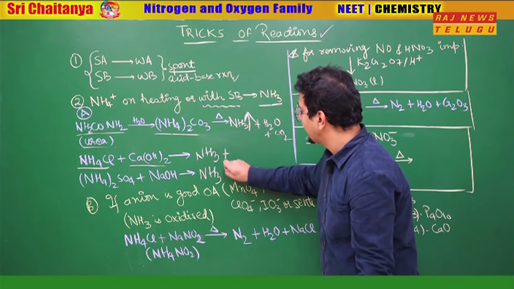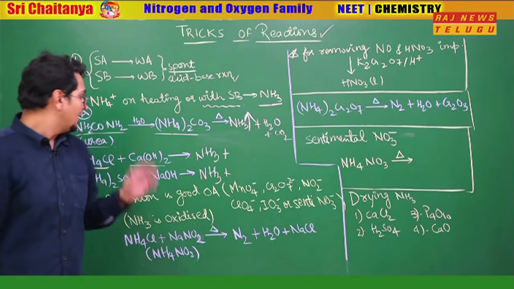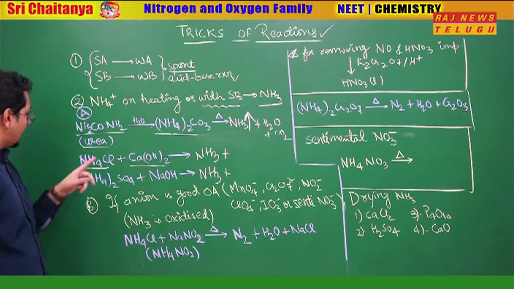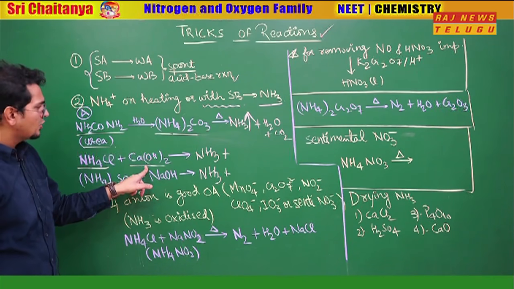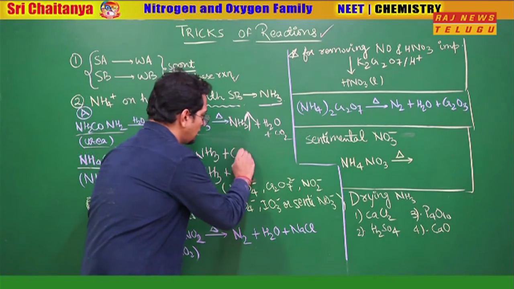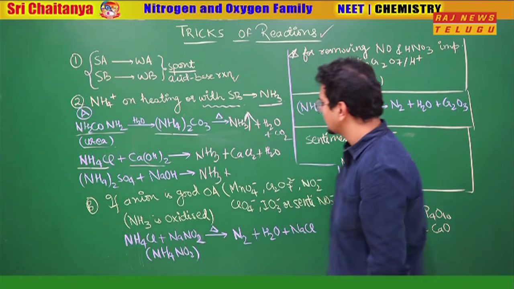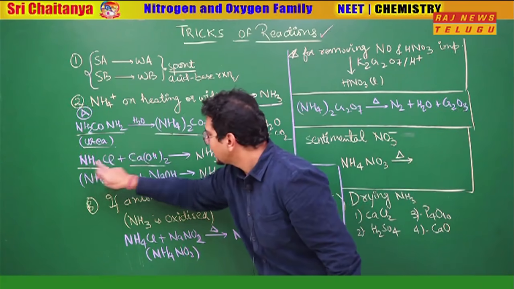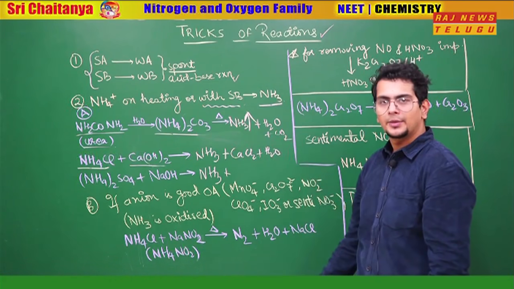How to write the remaining reaction? Use the logic. You are very smart, you'll be able to understand here. Let's see now. From NH4Cl, if NH3 went out, what is left? HCl will be left. So HCl reacts with calcium hydroxide. Acid plus base gives salt plus water. So CaCl2 plus water. What a brilliant logic you have used from class 9th. So NH3 went away, HCl left. HCl plus calcium hydroxide gives CaCl2 plus water.